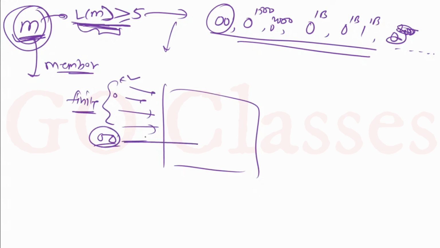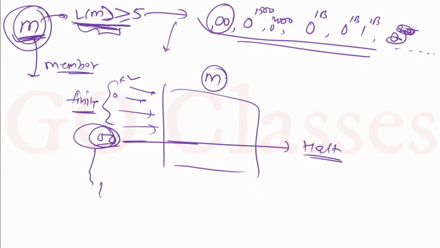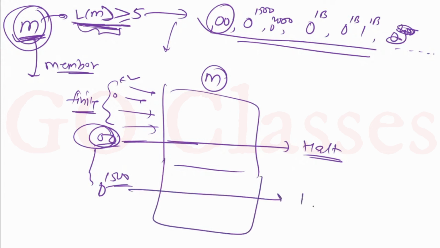Because 0 0 already belongs to L(M), it will definitely halt after some finite amount of time. Similarly, after a finite amount of time I will reach 0 power 1500 also, and it will also halt.